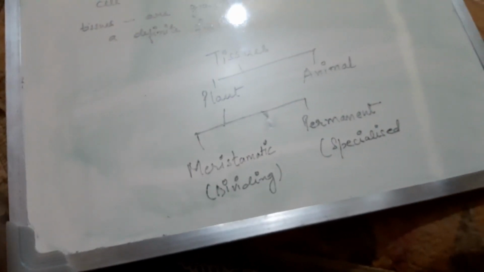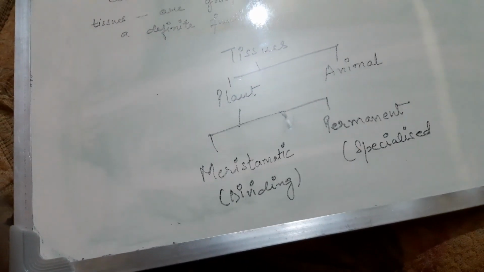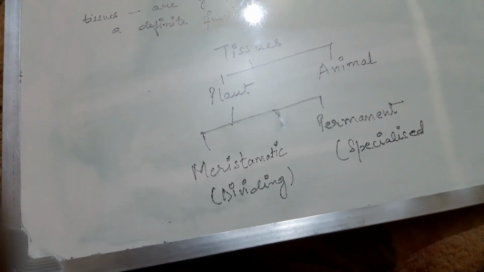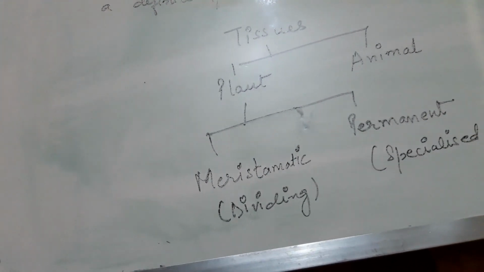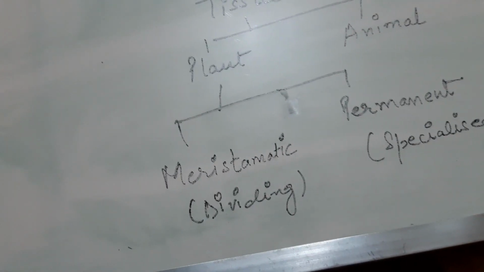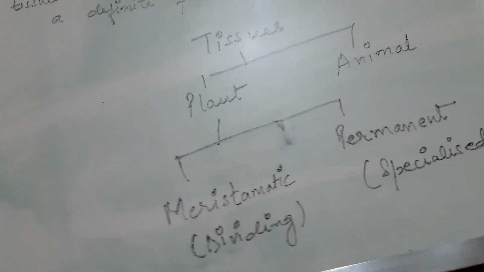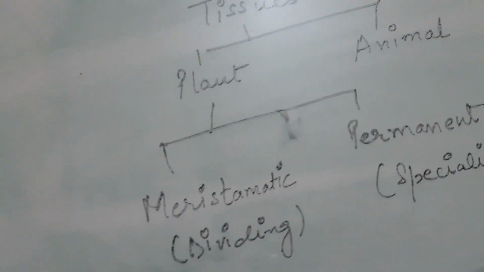Now, when we are talking about plant tissue, let's discuss one by one, the meristematic tissue and then the permanent tissue, right?